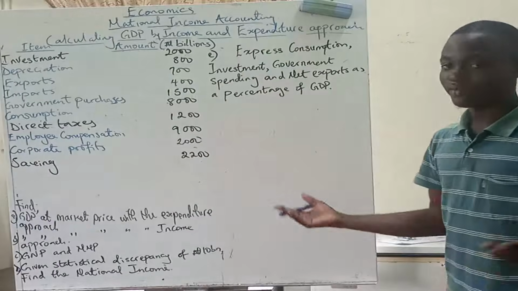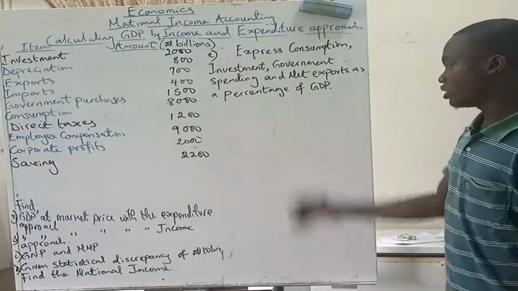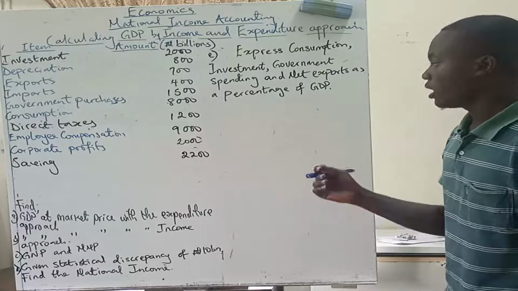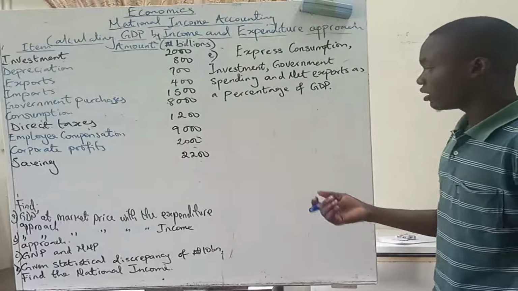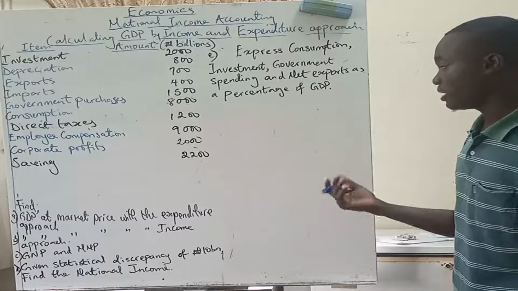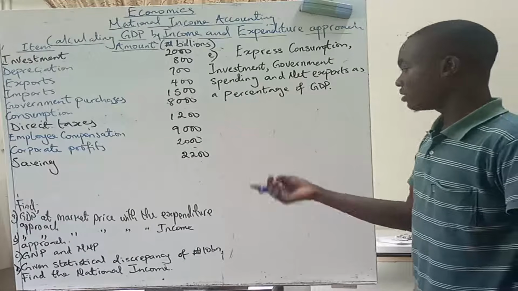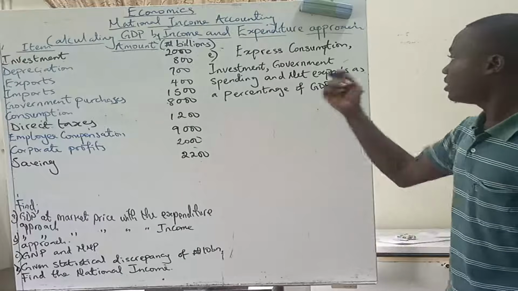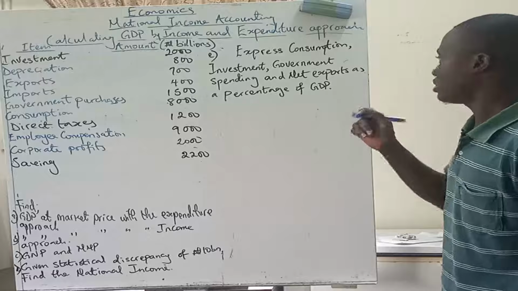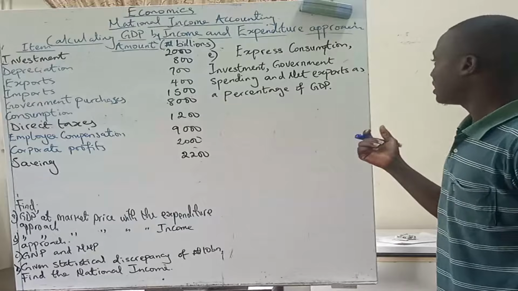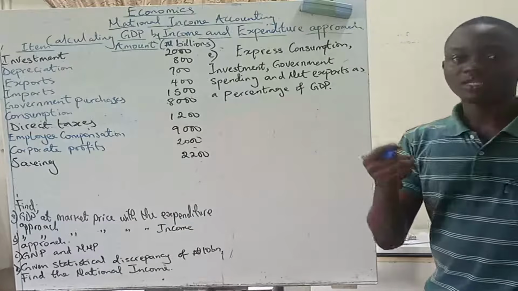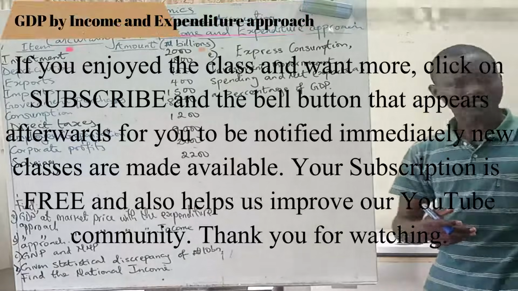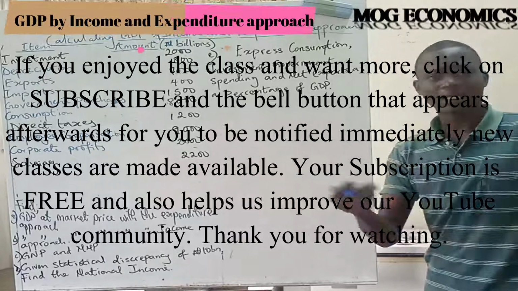So you have to find the same things, including a new question. Find A, GDP at market price with the expenditure approach. B, GDP at market price with the income approach. C, GNP and NNP. And D, given statistical discrepancy of 10 billion naira, find the national income. Then E says express consumption, investments, government spending, and net export as a percentage of GDP. I believe you know how to do that, right? I won't tell you. You're an undergraduate, basically. So you should.